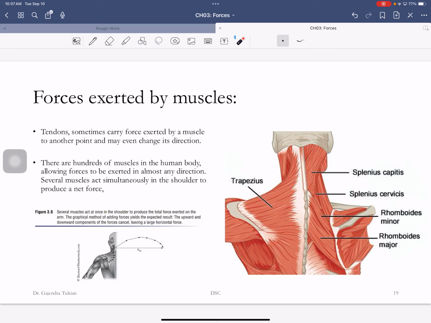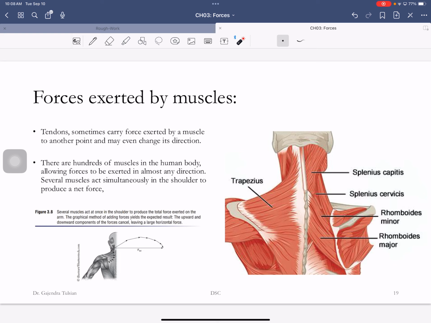So that's what this diagram is showing you. Let's say this muscle applies a force, that muscle applies that force, and if you want a force only in that direction, only that muscle will contract. If you want to apply a force in this direction, this has to contract, that has to contract, that has to contract, and the sum of all these forces is that.